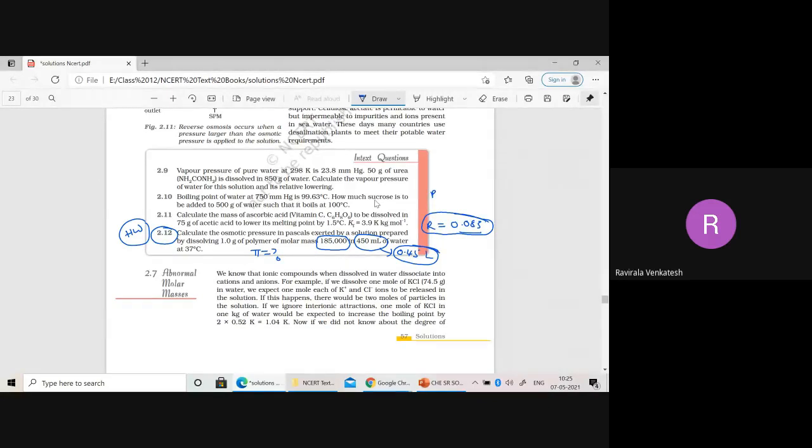You are taking in ml. If they say 450 ml, you are taking 450. You will get the wrong result. फ्रैक्शन में जो आते हैं रिजल्ट रॉन्ग आ जाएगा. आपको कंपल्सरी लीटर में लेना है. They will give in ml only to confuse us. So convert that one into liter, because R value you are taking in terms of 0.083. If they give atmosphere, you take 0.082. ATM 0.082, bar 0.083 you can take.